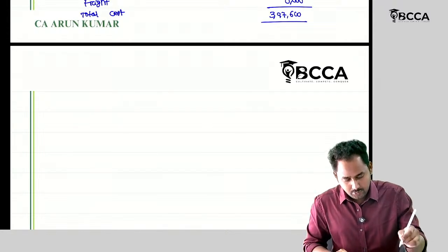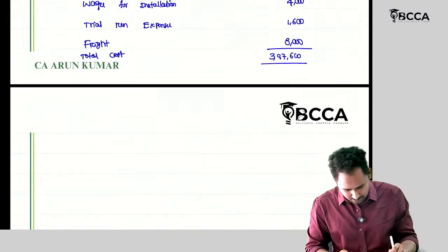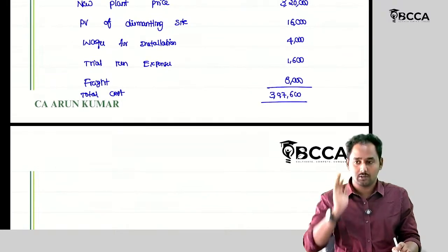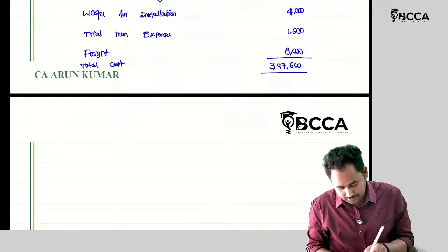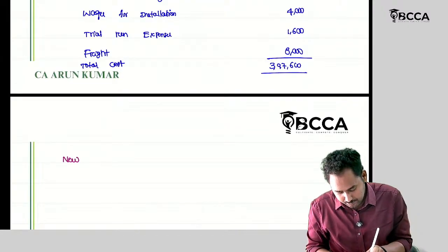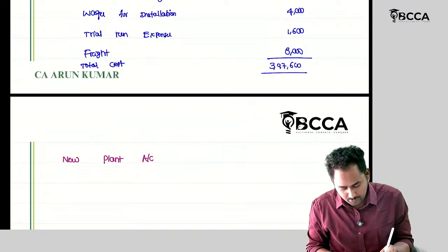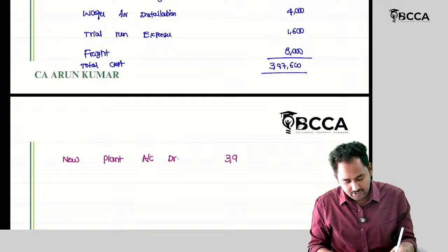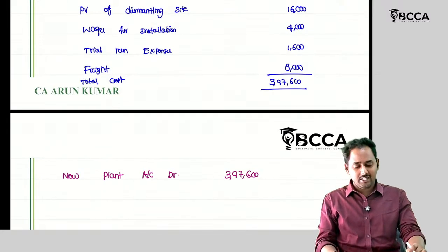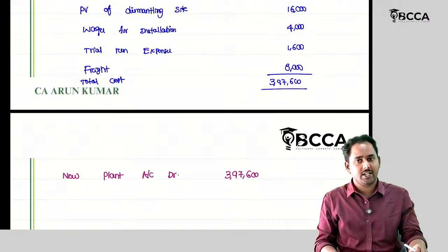So let's see how to record this. New plant account debit. What is the new plant amount? 3,97,600. Whether this entire 3,97,600 is paid through cash.